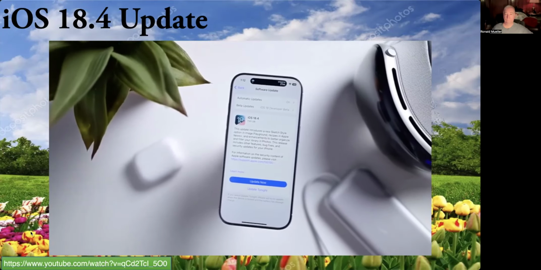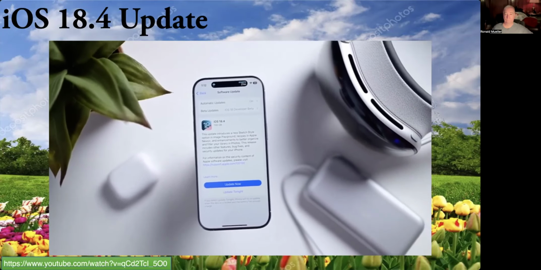It's a lot of changes. This is a pretty big update and comes alongside other updates for iPad, Mac, Vision Pro, Apple Watch, HomePod, Apple TV.